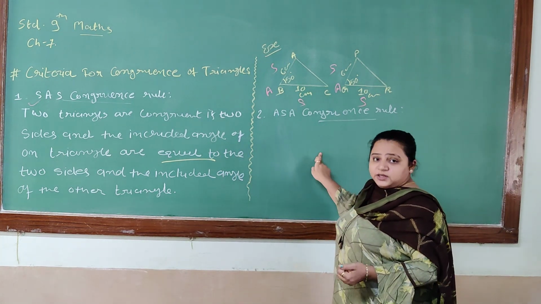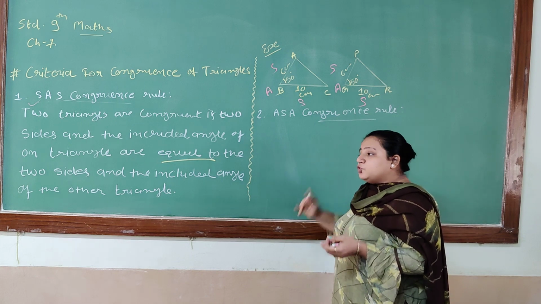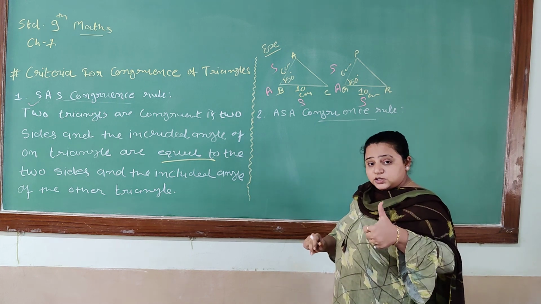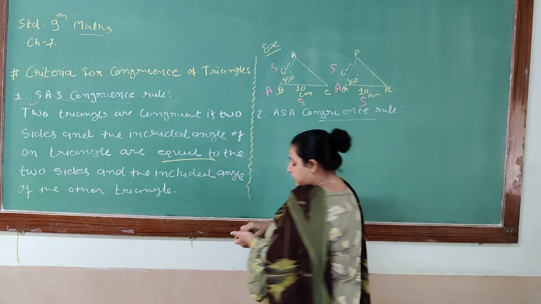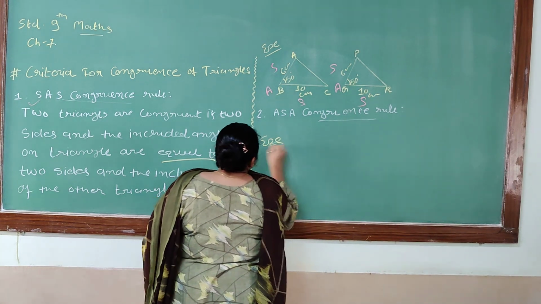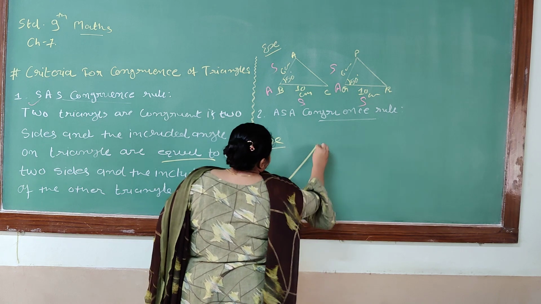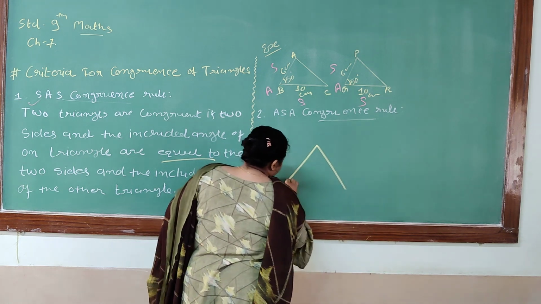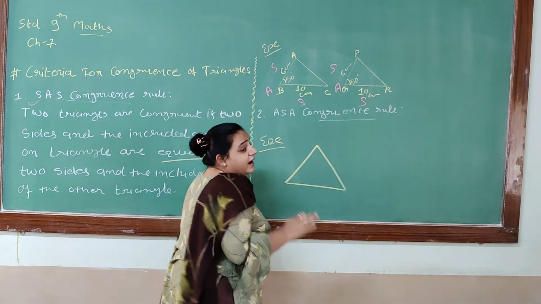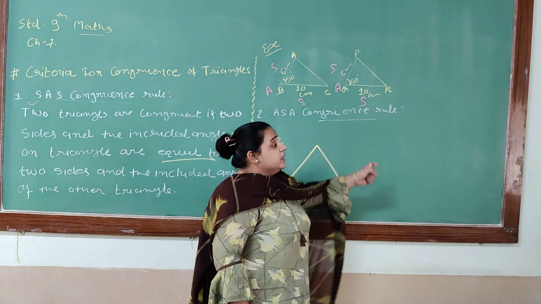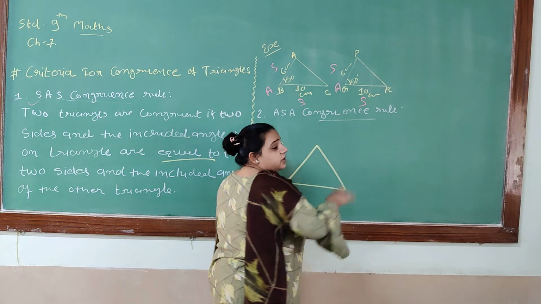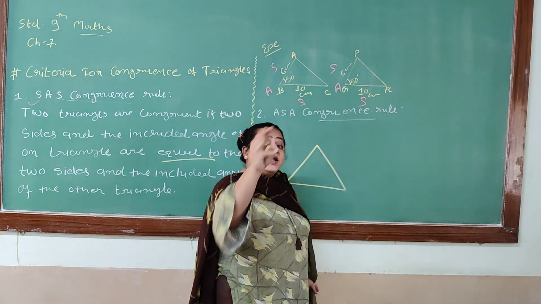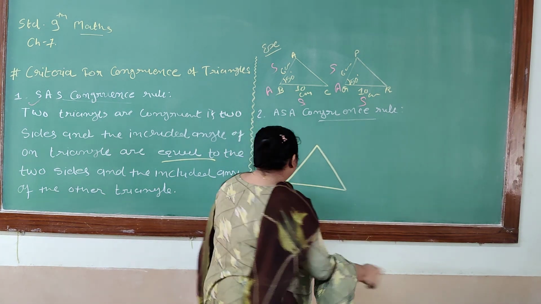If two angles of a triangle and the included side are equal to two angles and the included side of another triangle, they are congruent.